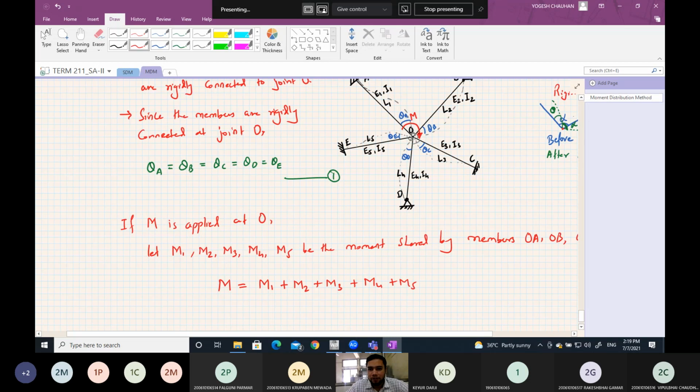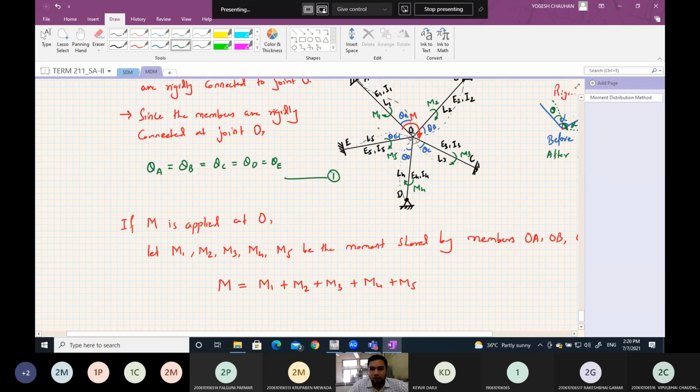That means if moment M is applied, then out of this moment, the moment shared by this member will be M1. The moment shared by this member will be M2. Moment shared by this member be M3. Moment shared by this member be M4, and moment shared by this member be M5.